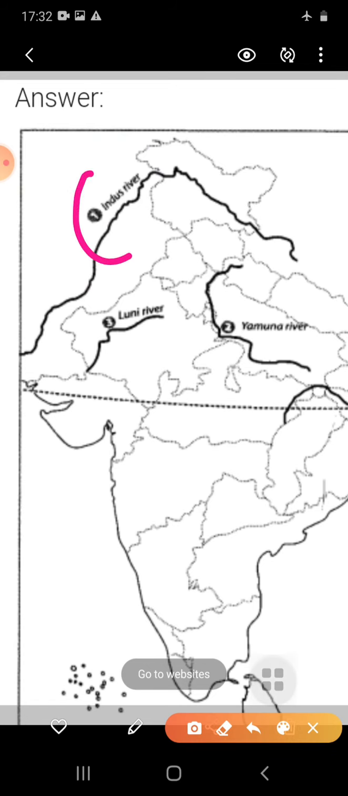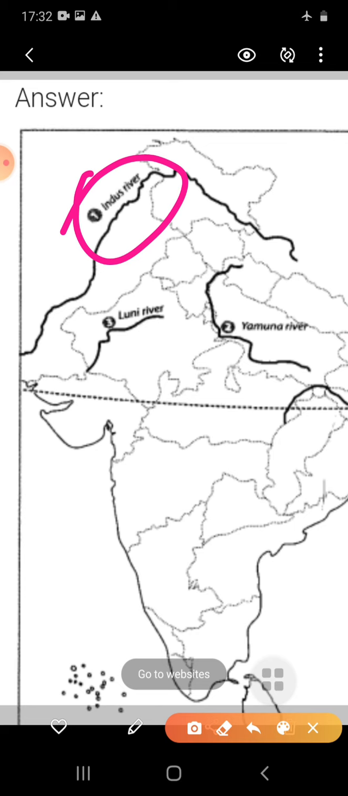First one is the Indus river. About the Indus, I want to say that this river originates in the northern slope of the Kailash range in Tibet near Lake Mansarovar. Where does it originate? From the northern slope of the Kailash range in Tibet, and near which lake? Near Lake Mansarovar. So students, here you have to locate the Indus river.